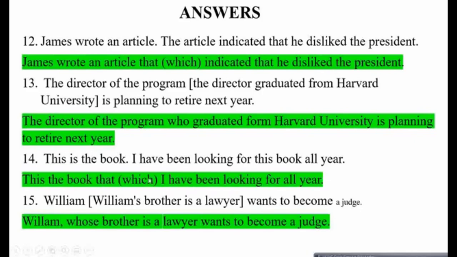Question 15, William's brother is a lawyer, William wants to become a judge. William, whose brother is a lawyer, wants to become a judge. So that's how we completed our relative clause by now.